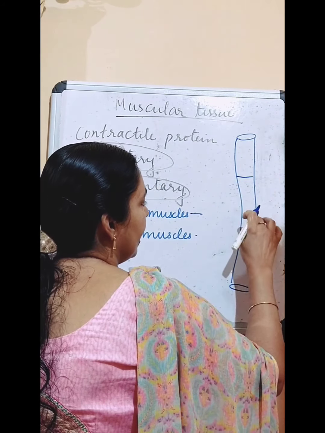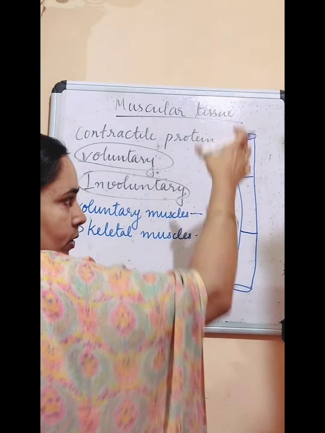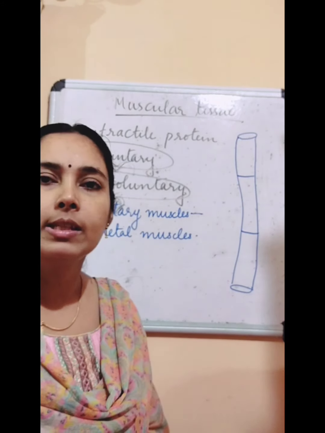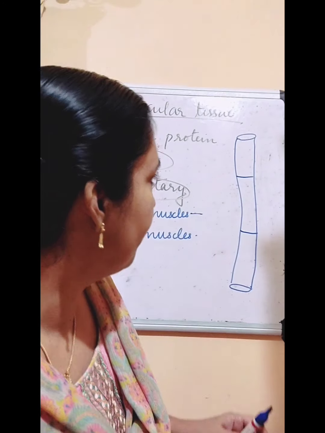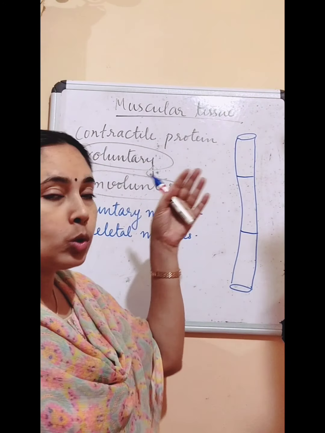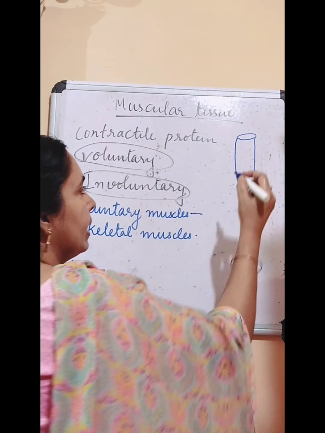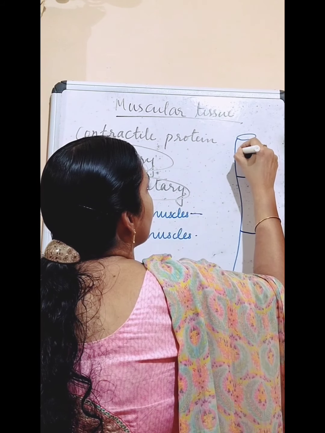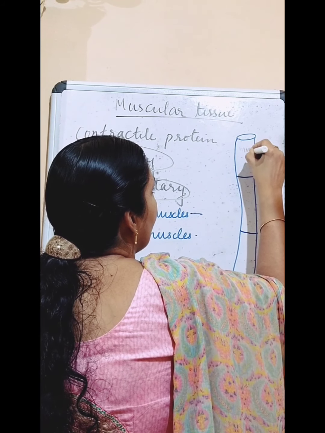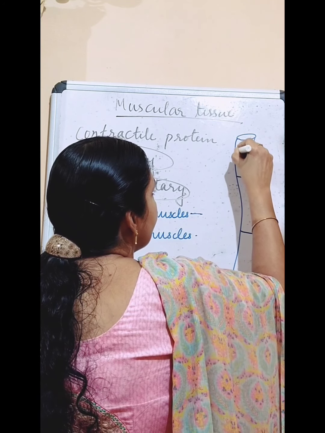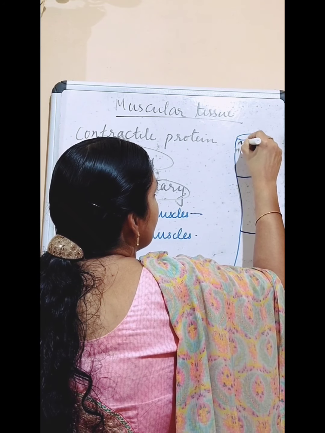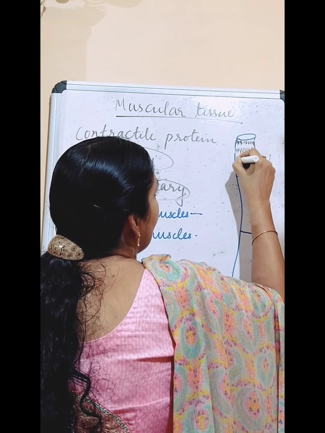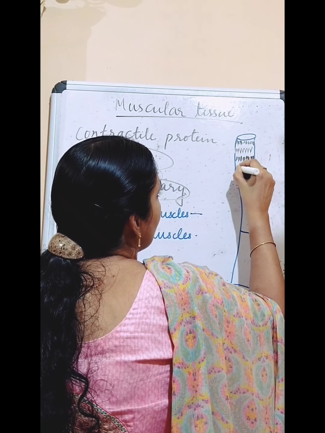This is one cell, another cell, third cell, and so many cells are present in this muscle. And when we look through a microscope, we can see some dark and light bands in this. So we can see some dark and light lines like this on this muscle.